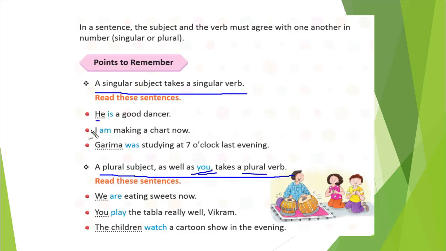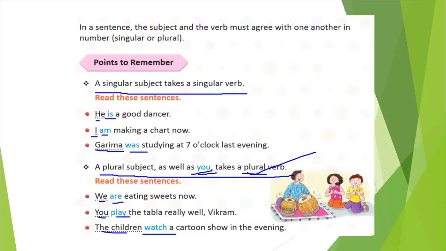You can see he, I, Garima. Those are singular subjects, correct? So with he we will use is, with I there is am, and Garima with was. So we have used singular verbs. And you see in the second, we, you, the children. All are plural subjects. So when a plural subject is there, we will use the plural form. So we with are, you play, and the children watch. Plural verbs we have used. That way we need to do.